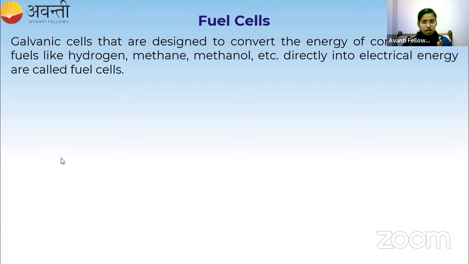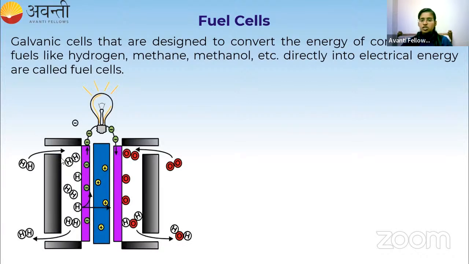So what we are basically doing here is converting chemical energy to electrical energy. If we are converting the energy of combustion of fuels into electrical energy, then we call it a fuel cell. I'll show you the picture. So this is the picture of a fuel cell. Here we have 2 electrodes, one is the cathode and the other one is the anode. While discussing the anode and cathode reactions, I will explain this picture in detail.